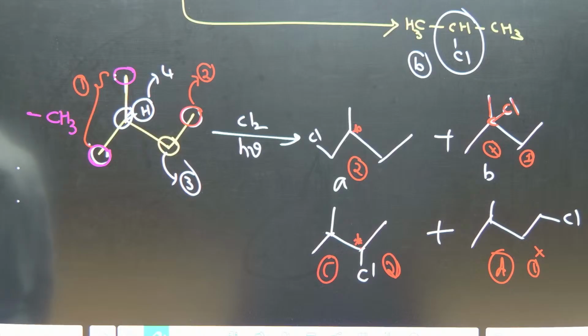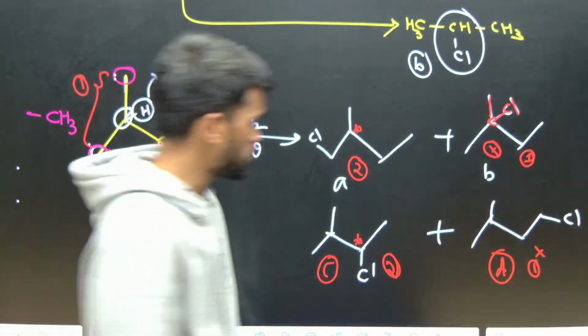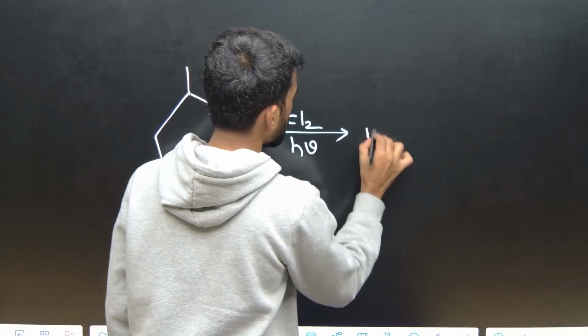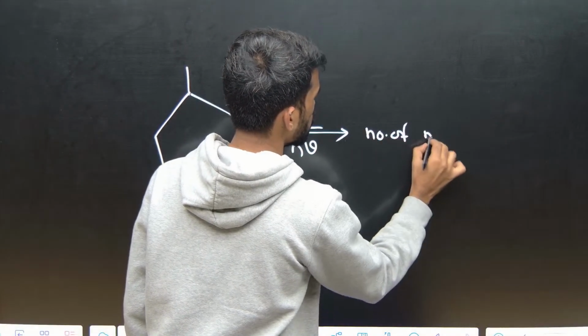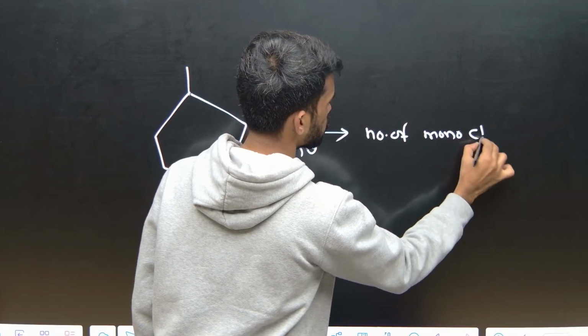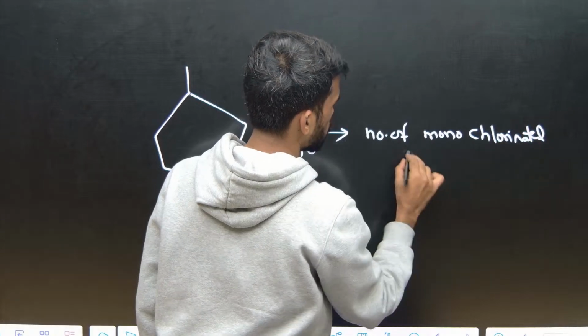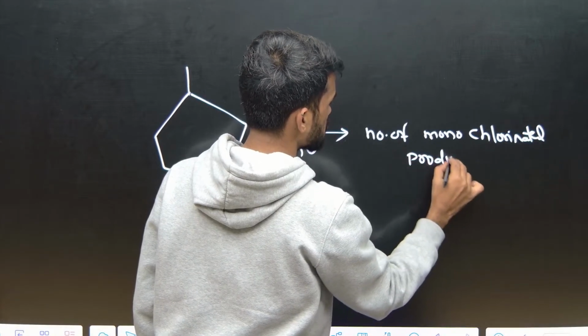So guys, tell me any confusions here? Let me show you some questions from these. So just answer me for this. If you chlorinate this, the number of monochlorinated products, questions will be asked in 2 ways.